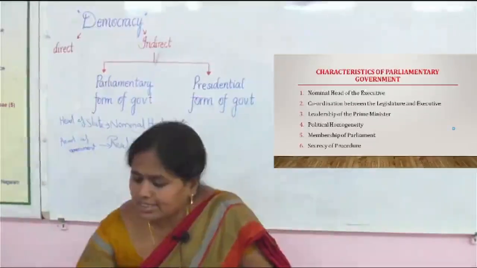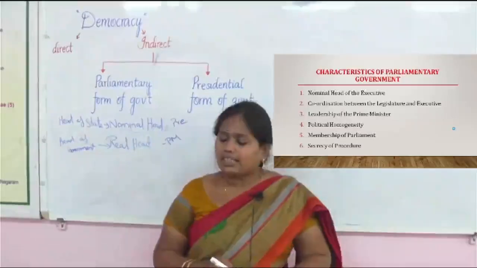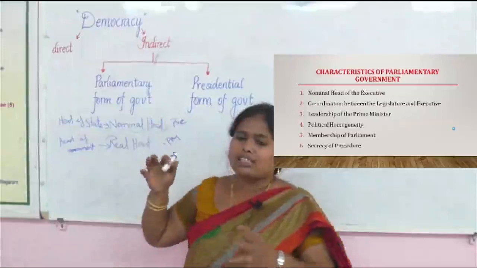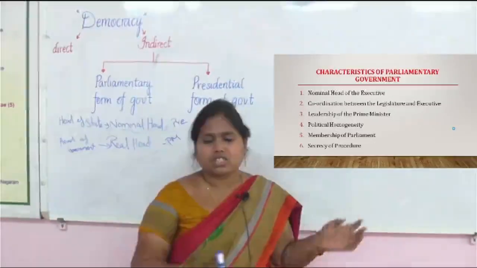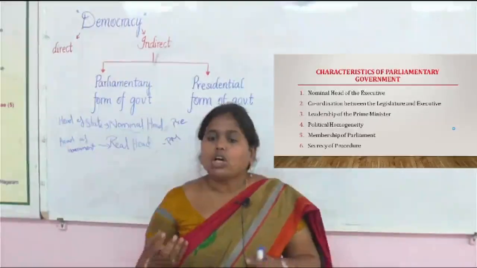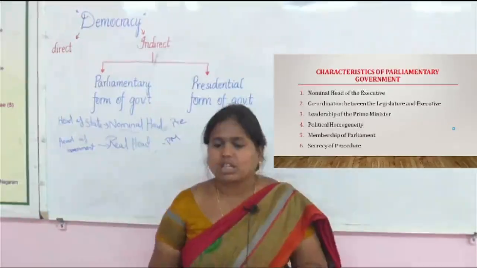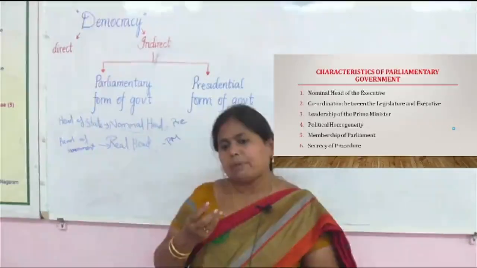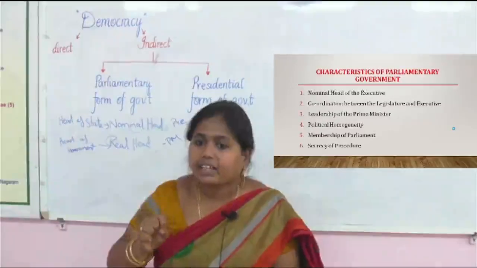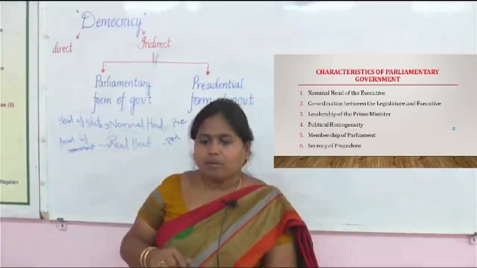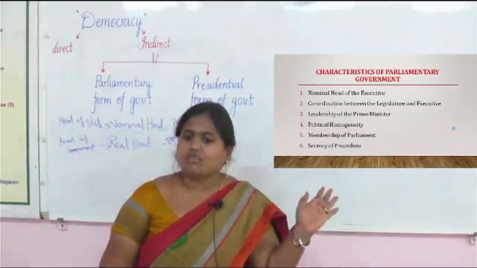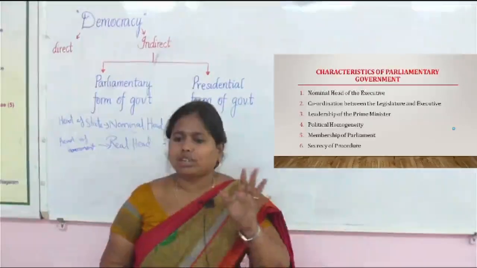The second feature is coordination between the legislature and the executive. As I said earlier, the major difference between the parliamentary and the presidential system is that the executive and legislature coexist. Coexist means the ministers in the executive are selected from the legislature itself. For example, the presidential form in the USA is the best example of the presidential form.